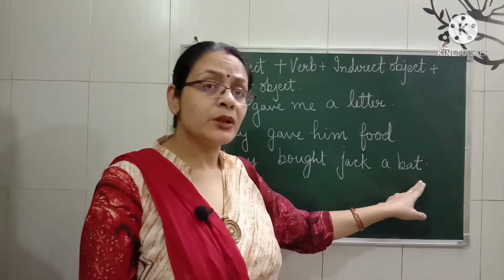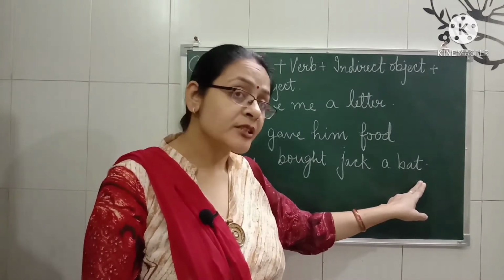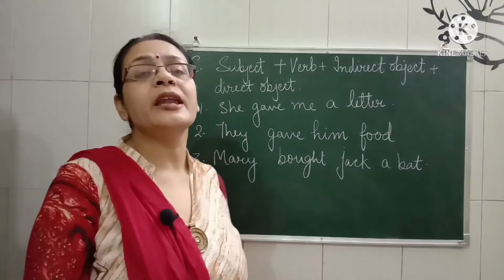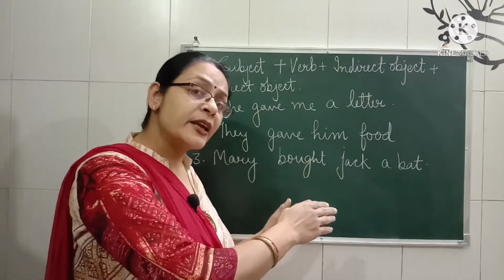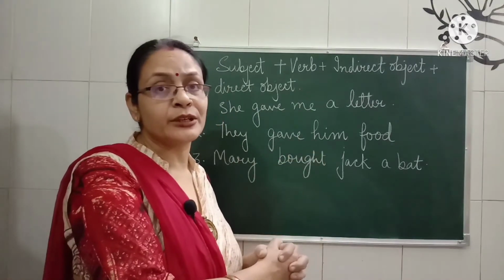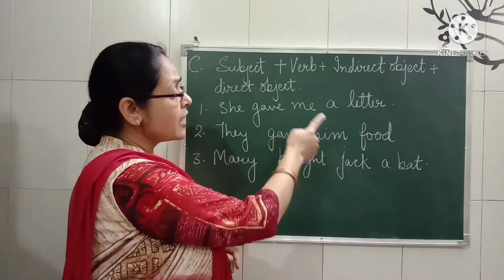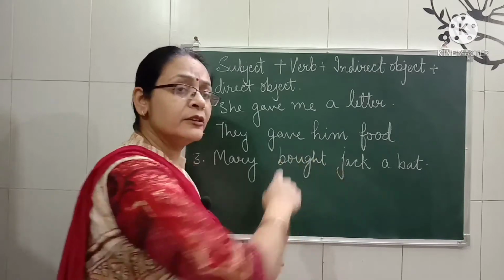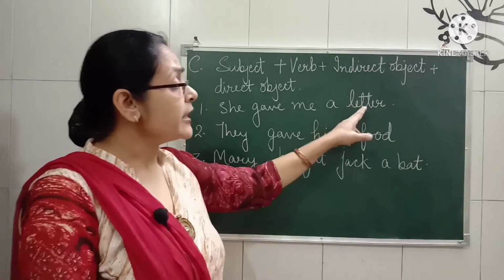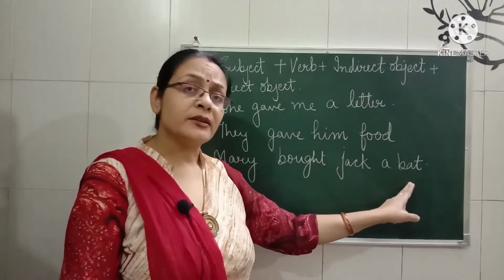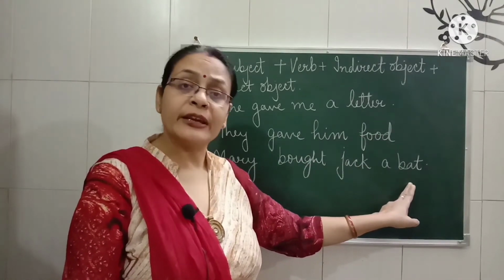Would it be possible or not? Yes, but here we are talking about direct and indirect objects. So which word is the indirect object and which is the direct object here? Me, him, and Jack are known as indirect objects. And letter, food, and bat will be regarded as direct objects.